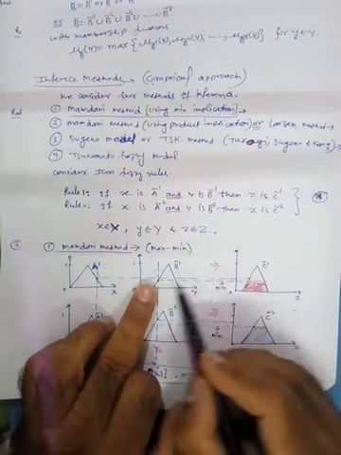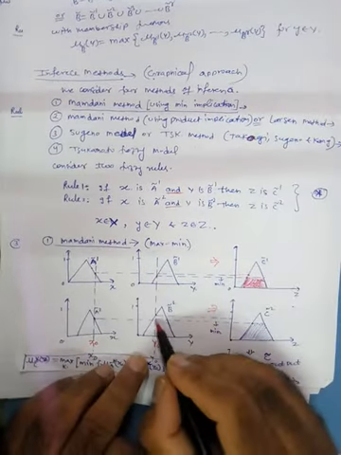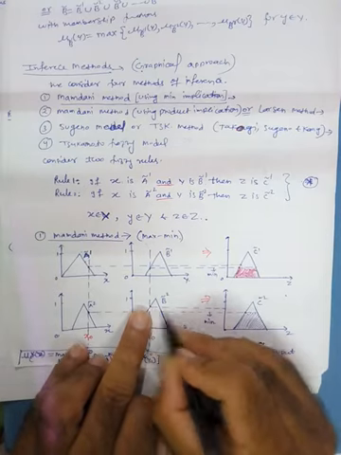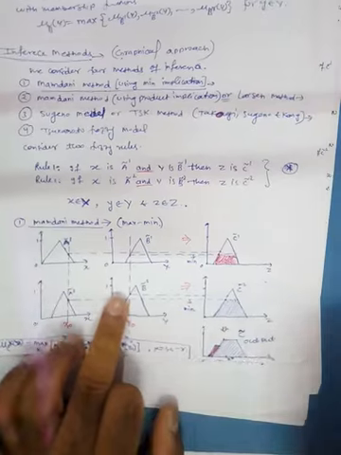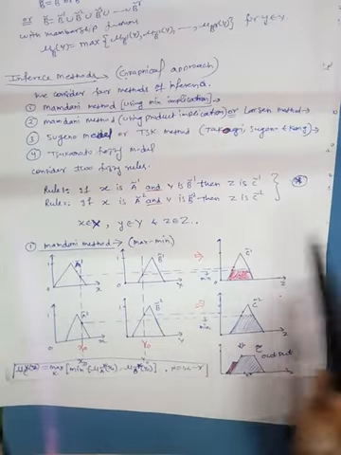Again draw the horizontal line. This will cut the c1 at this point and b2 at this point. Draw the horizontal line, so this will cut this at this point. Fine. Now if you will see here,